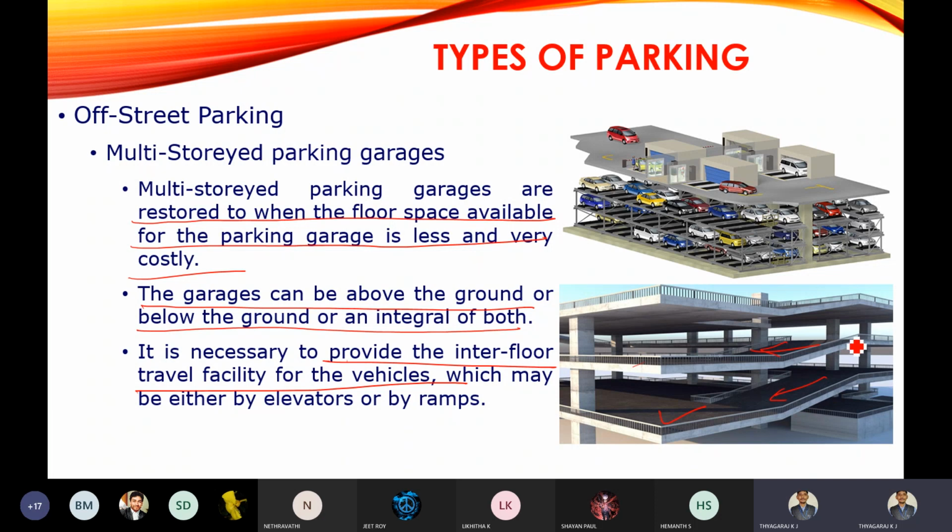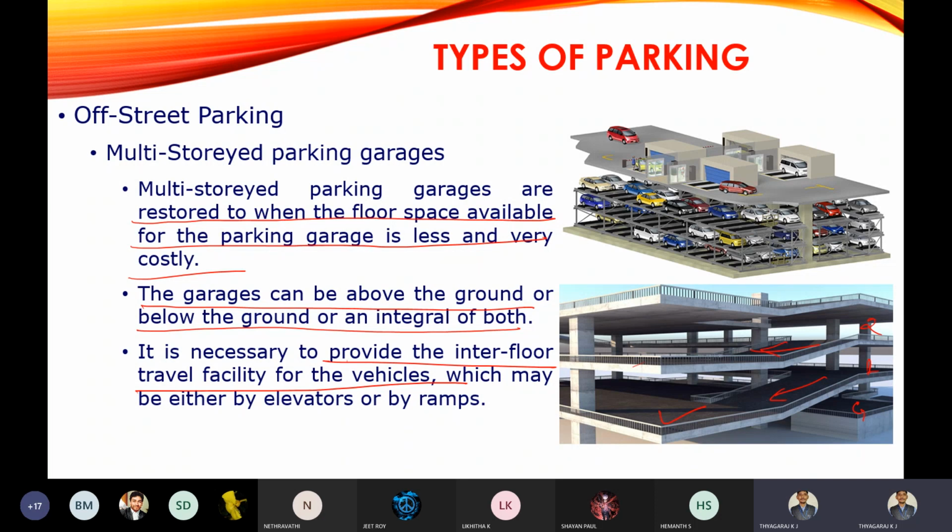You can see here the ground floor, first floor, and second floor, and the interfloor facility is provided. Ramps are provided to connect the ground floor and first floor, and the first and second floors. Providing ramps makes traveling from one floor to another easy. So this is all about multi-storey parking.